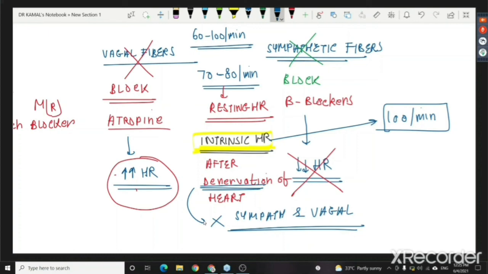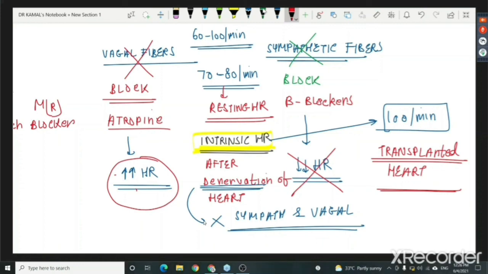Yes, we can. If we have a person in whom we are seeing a transplanted heart. Remember, when I do a transplantation of the heart, I am going to put a heart from someone else into your body. That means your autonomic nervous system supply will not be innervating the transplanted heart. And that is why the transplanted heart, because it is denervated, will have an intrinsic heart rate of 100 and not 70, 80, 90. Right? So please remember this concept. Very, very important and interesting one.